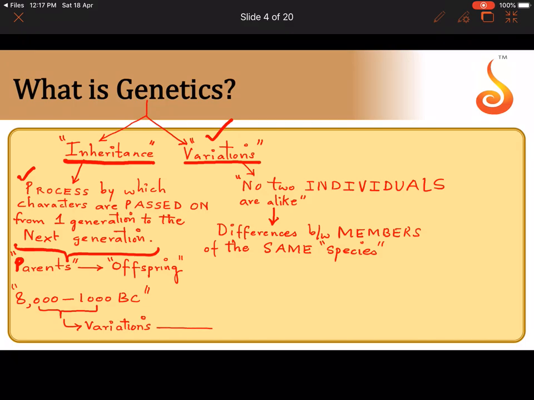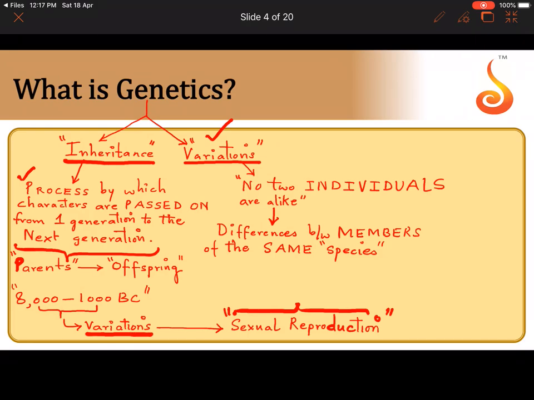And who brought forth these variations? The variations were brought forth mostly by sexual reproduction. So you all agree that in sexual reproduction, the genes get mixed. The genetic material of the mother, that is the female gamete, and the genetic material of the father in the male gamete, get mixed. And that is the product of sexual reproduction. We get a diploid zygote, and therefore the offspring has characters from both the parents. So therefore there are variations, isn't it?